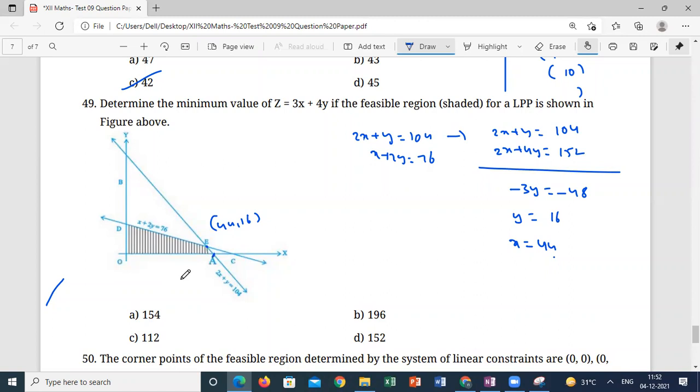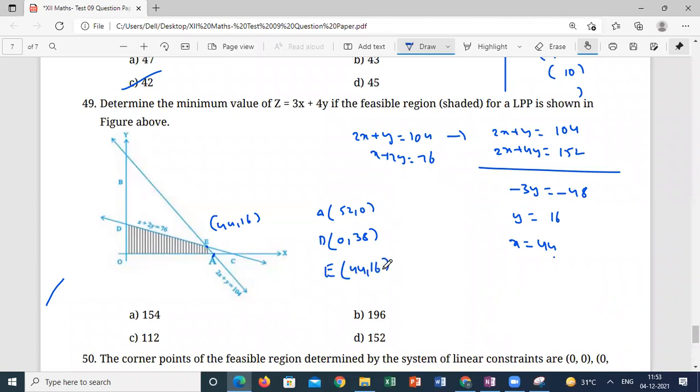So this point is 44 comma 16, and the x-intercept of 2x plus y. So A is 52, sir. A is 52, 0. B is not required. D is 0 comma 38, yes, sir, 38. E is 44 comma 16.